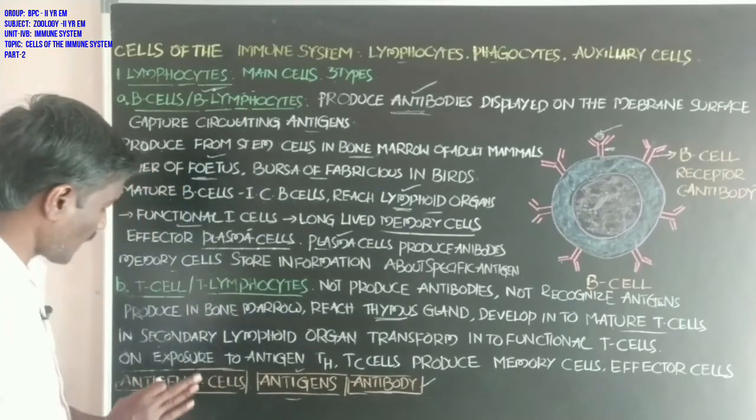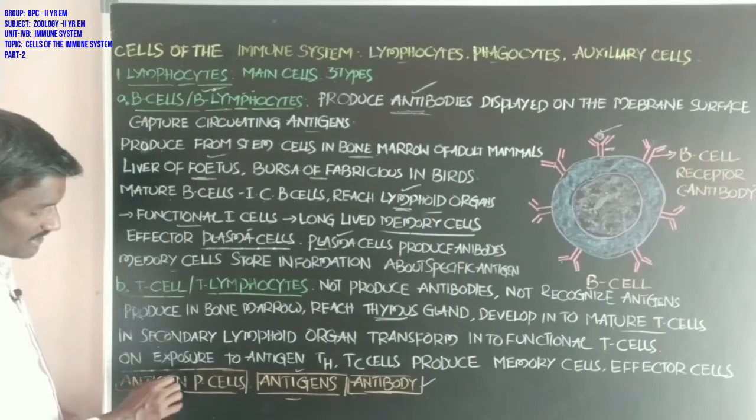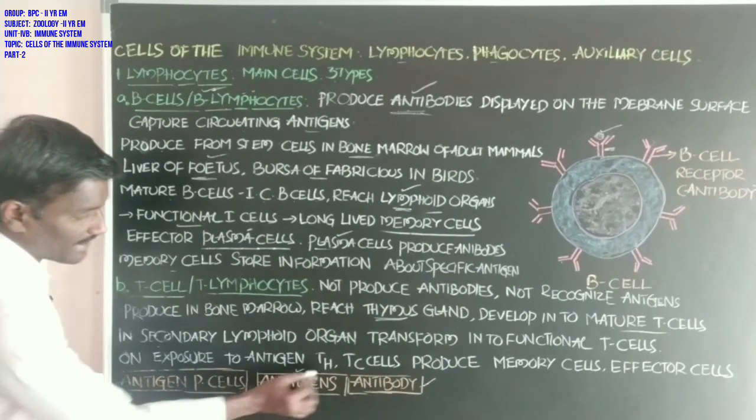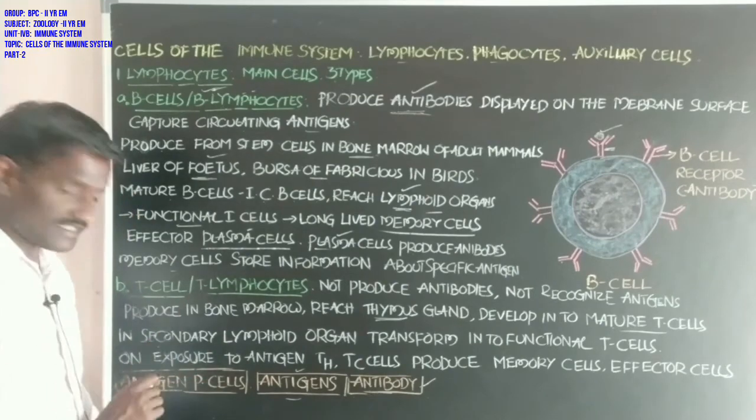Students, what is the meaning of antigen presenting cells?